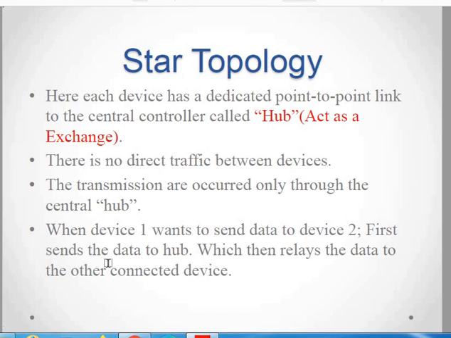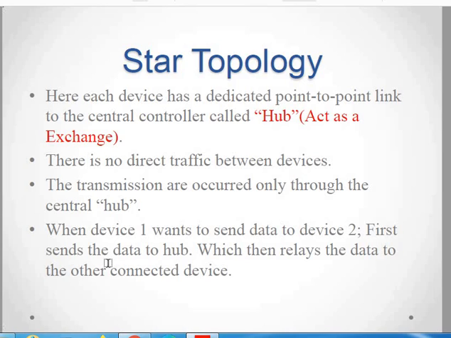Now the second topology is star topology, where all the devices are connected to each other through a central controller that is called a hub, or in most cases it is also called a switch. Through that switch or hub, the devices are connected to each other, so the traffic will be through this central device called the hub.